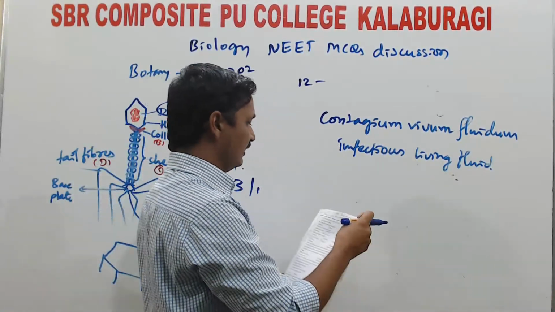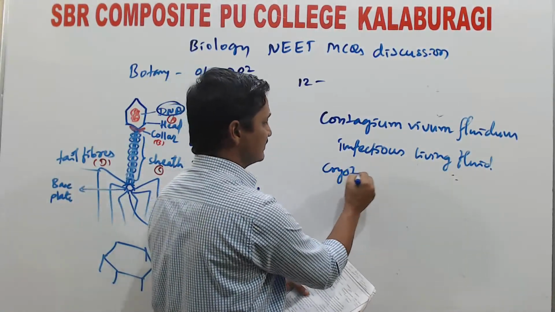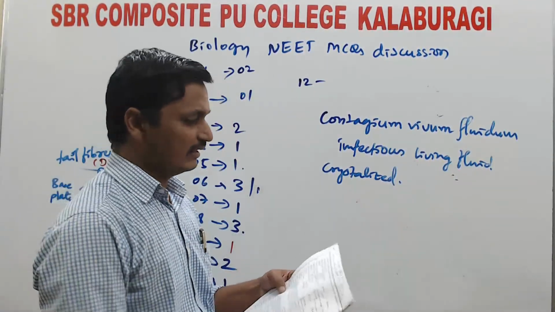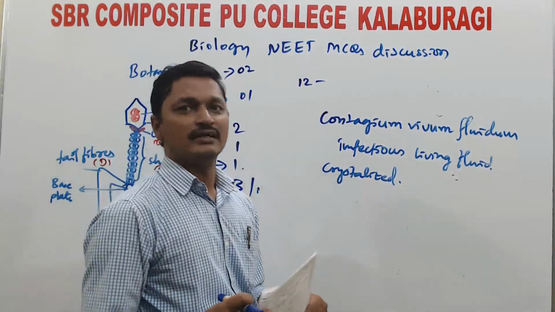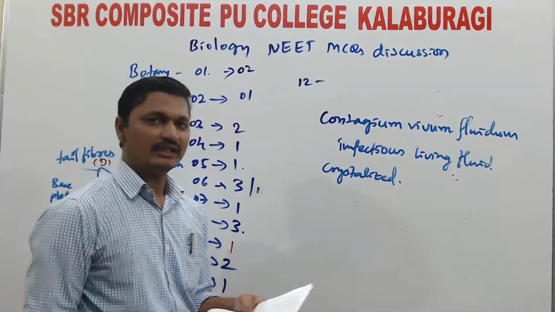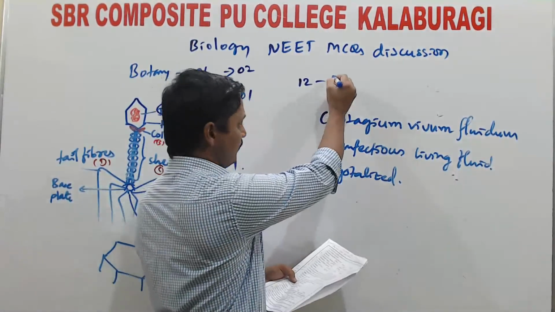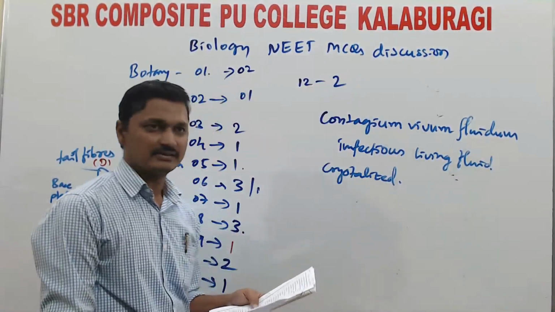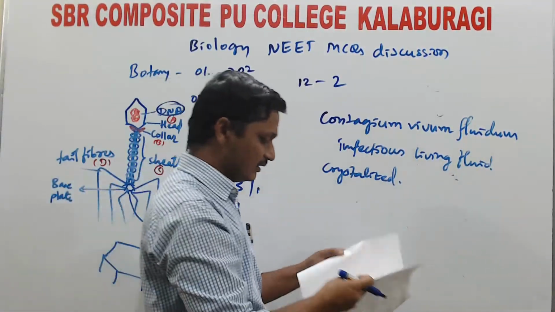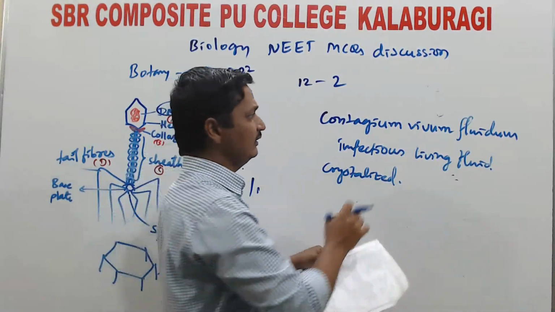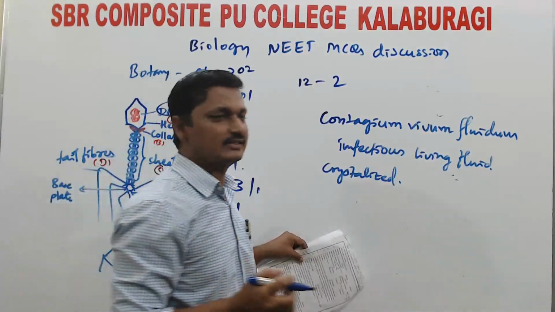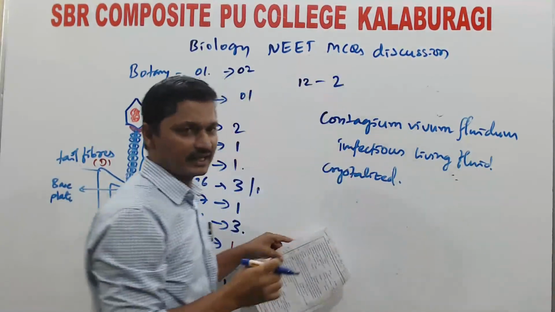Then third one, W. M. Stanley crystallized the viruses. All these three statements are related to viruses, not to bacteria, not to prions, not to lichens. So for question number 12, the second option, virus, is correct. All these three scientists discovered various features of viruses.